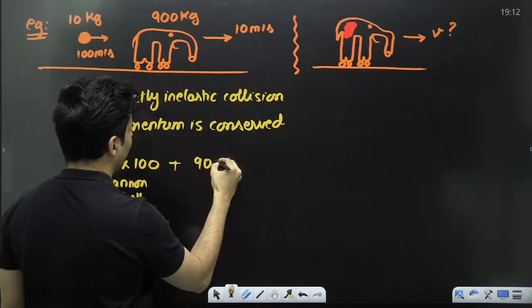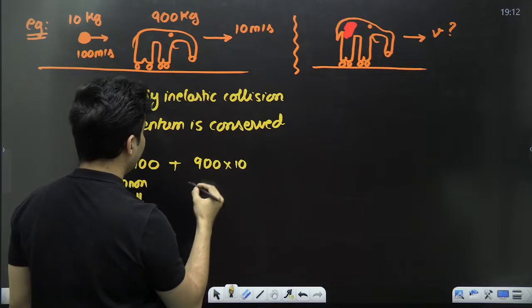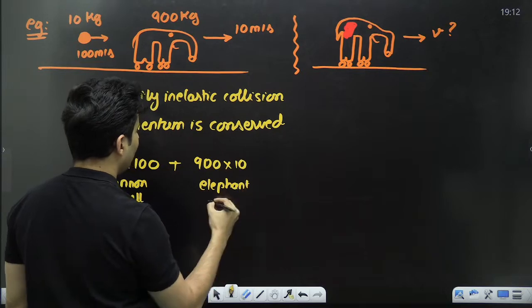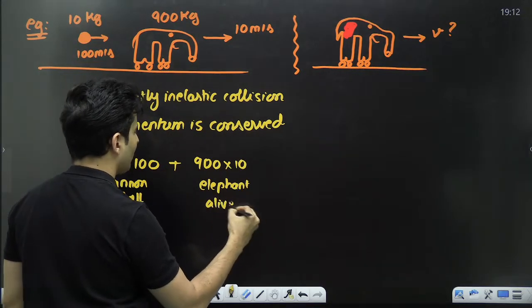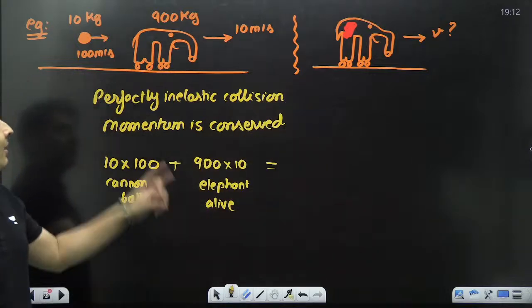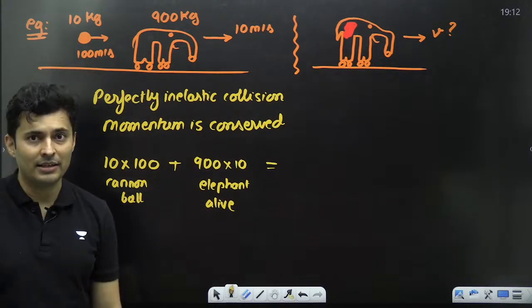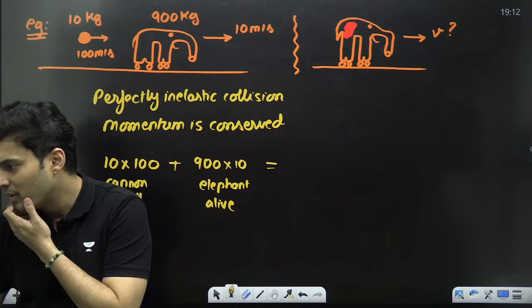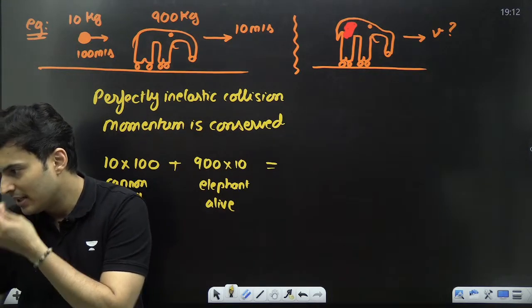It is 900 into basically 10. This is of that elephant which is alive right now. Correct? Finally, what will be the total mass, my dear warriors?